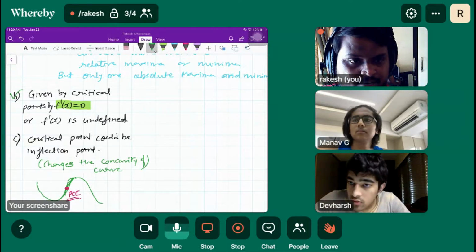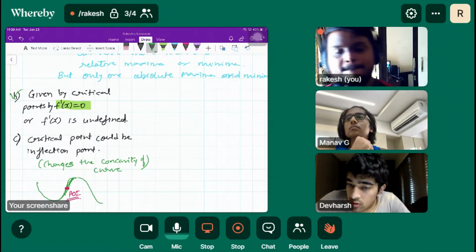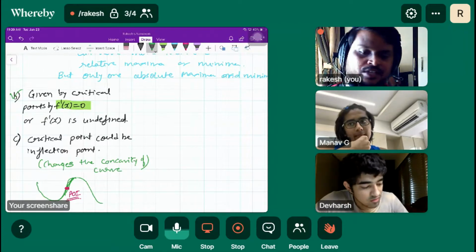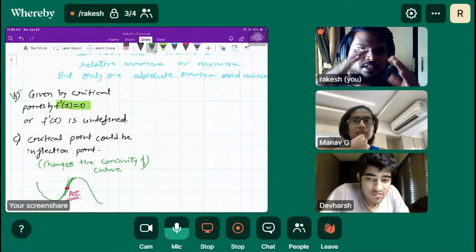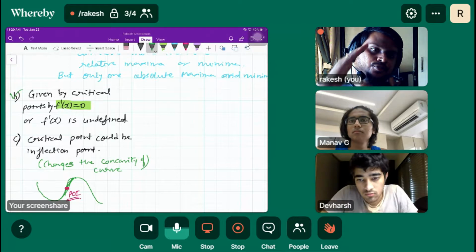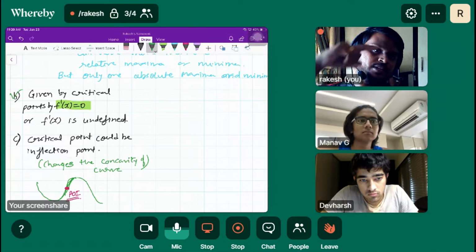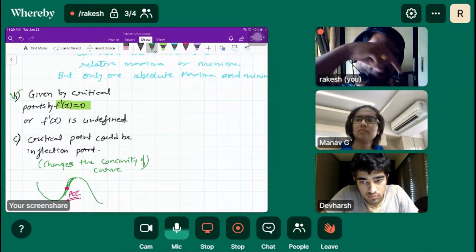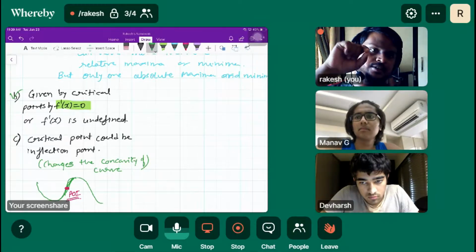f dash x or f dash y, meaning fx or fy? Both, definitely. Understand it with a real life example. When we go from positive gradient to negative gradient in a one variable curve, we get maxima.